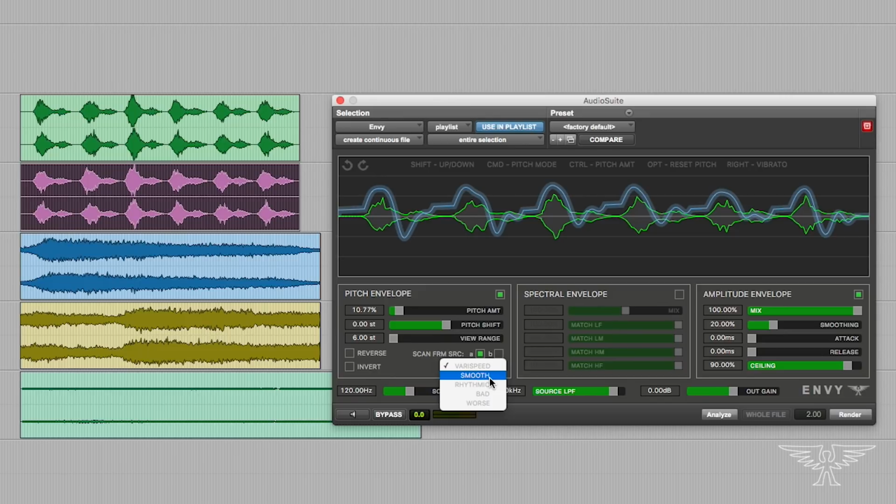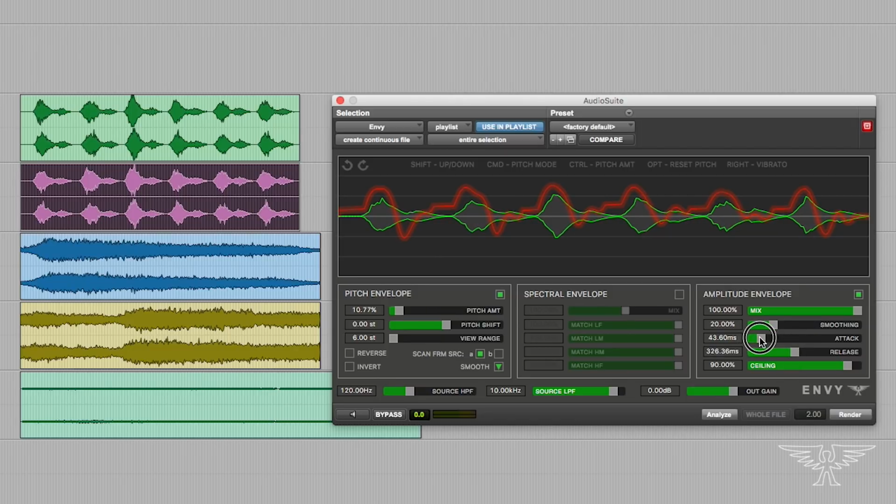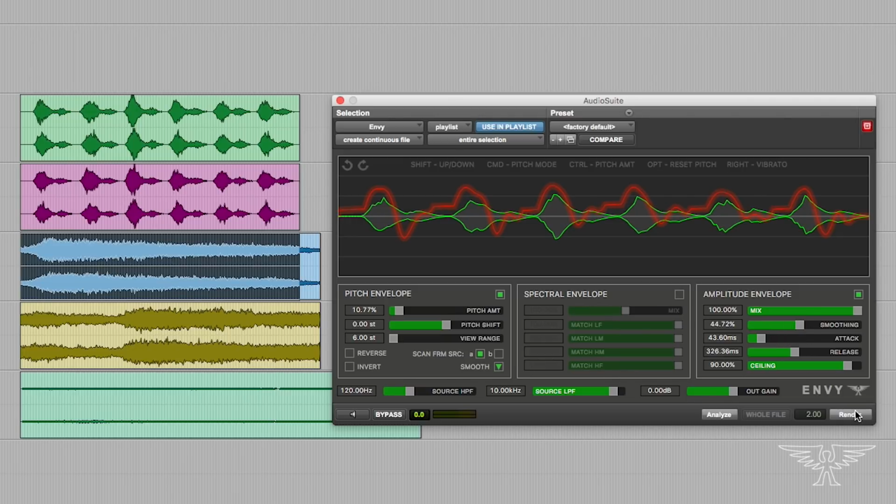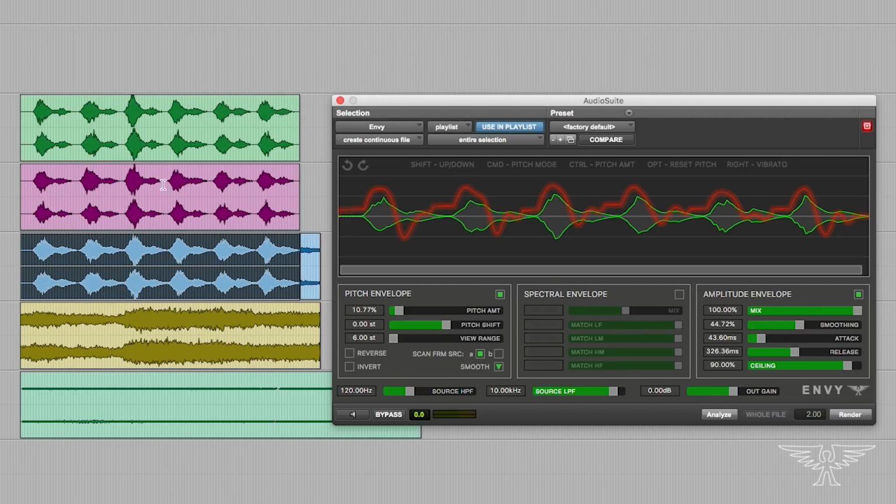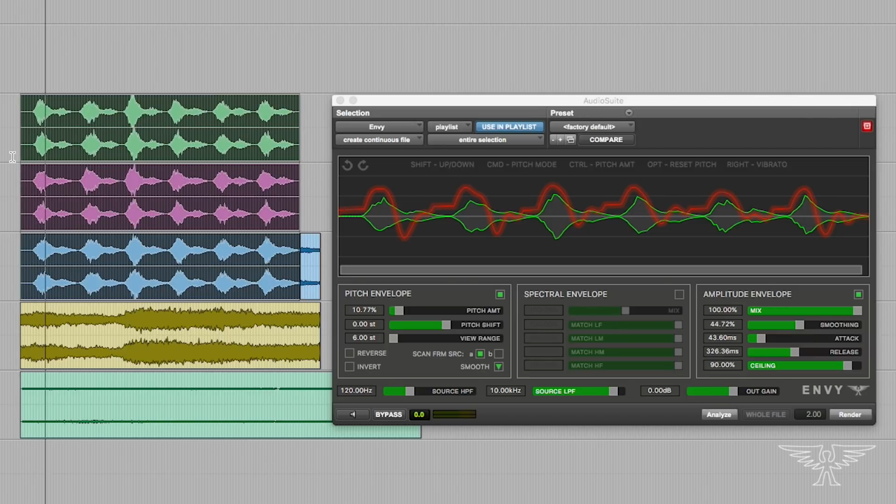We're just going to change our view range so we can see what we're doing. Switch into smooth mode, so our length is fixed. We're going to soften the release, the attack, and the smoothing as well, so that our distant chant is a bit softer and not quite so perfectly fitted to the dry one. And here we go. Yeah, wow, that really does work.